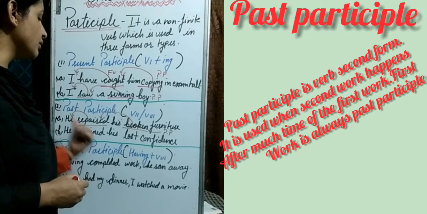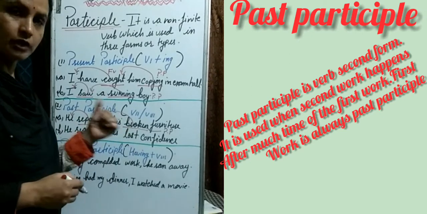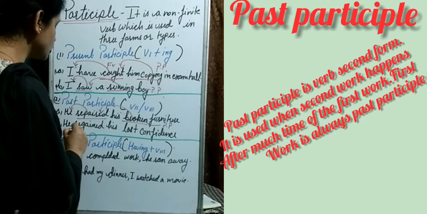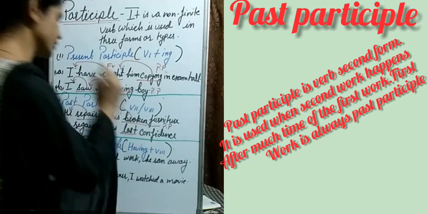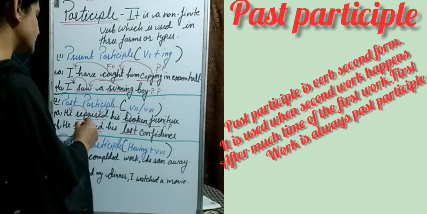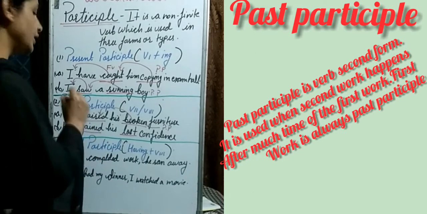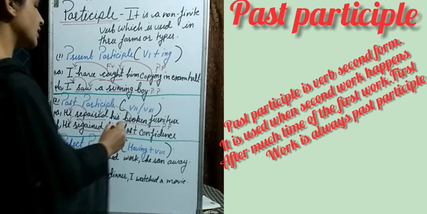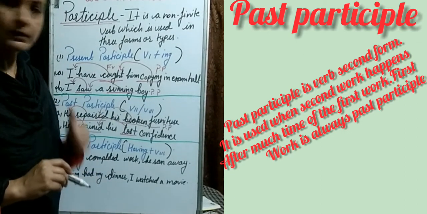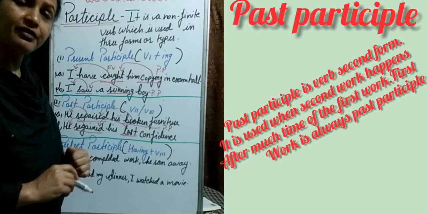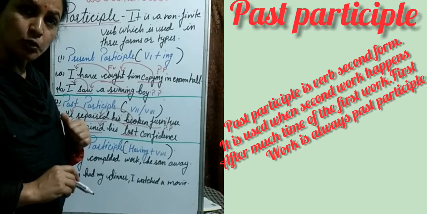Now next, he regained his lost confidence. So here again two verbs. First is regained and another one is lost. Regained is directly connected to he, and lost is directly connected to regained. Now we have to identify which is the past participle.